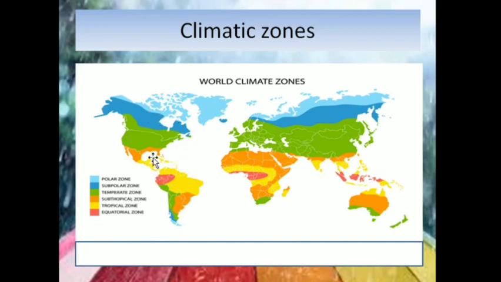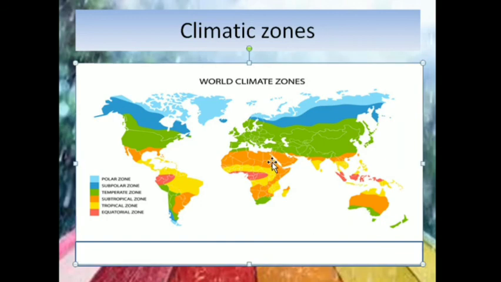Temperate zones, these are the temperate zones. These are cold during winters and warm during summers, and they have a temperate climate. Tropical and subtropical: tropical is denoted by yellow and subtropical by orange, and these are the zones near the equator, as you can see here. They receive a lot of sunlight and therefore the temperature is hot, and they also receive a lot of rainfall, so it is hot and wet.